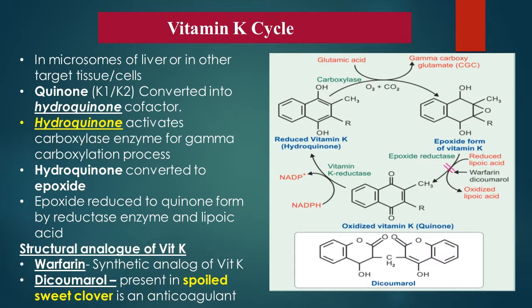This reduced vitamin K acts as a cofactor. Then this cofactor increases the activity of enzyme carboxylase. Now this enzyme causes gamma carboxylation of glutamic acid residues of various proteins. So after doing this gamma carboxylation, this hydroquinone form of vitamin K is converted into epoxide form of vitamin K. Now this epoxide form of vitamin K is again converted into quinone form with the help of enzyme epoxide reductase. So this is how the vitamin K cycle takes place for gamma carboxylation of glutamic acid residues of target proteins.